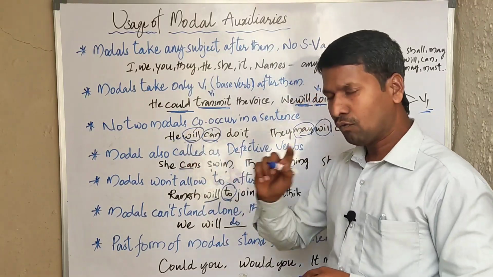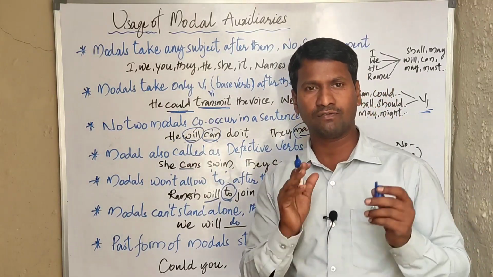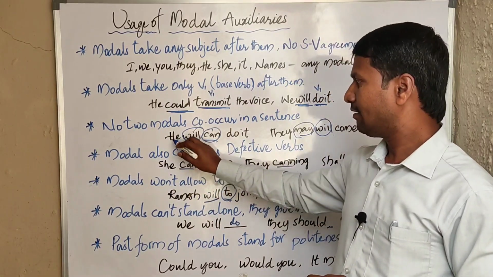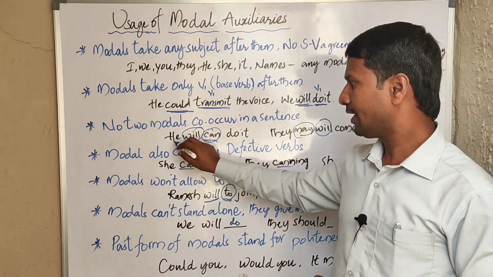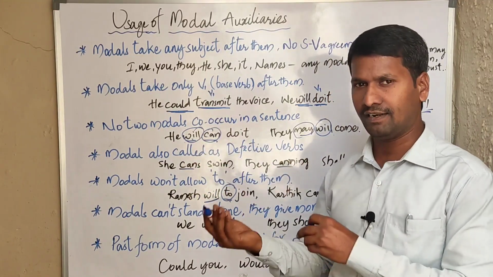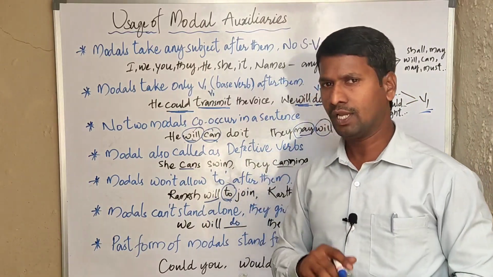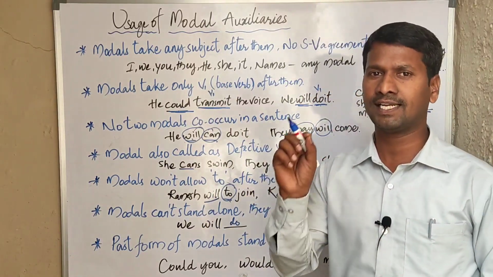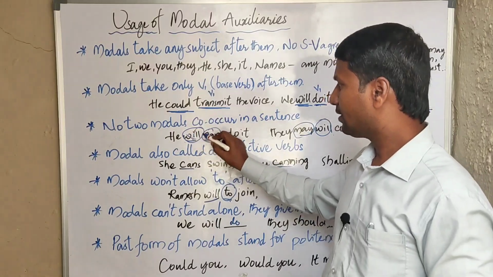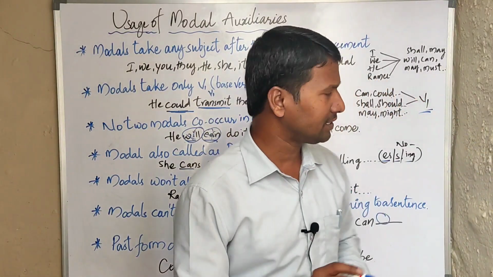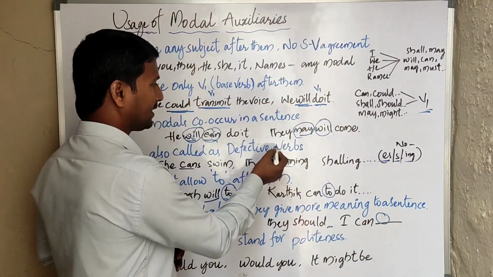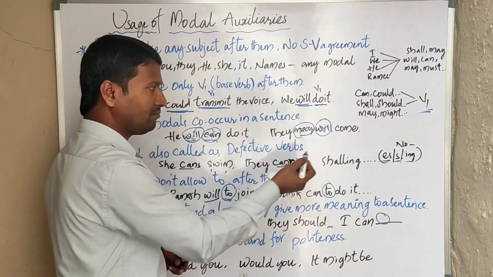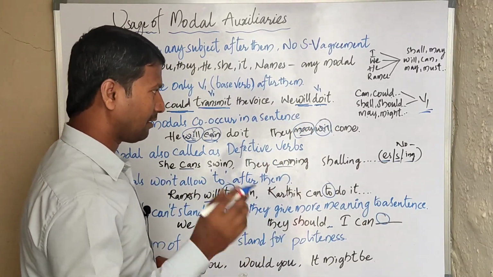Generally, we use only one modal auxiliary in one sentence. We can say "he will do it" or "he can do it", but only one of will or can. Do not use two modal auxiliaries in one sentence. So this is wrong. You can say "they may come" or "they will come", but "they may will come" is wrong.